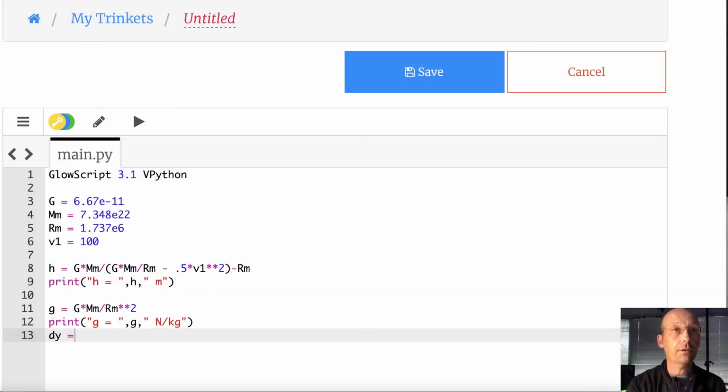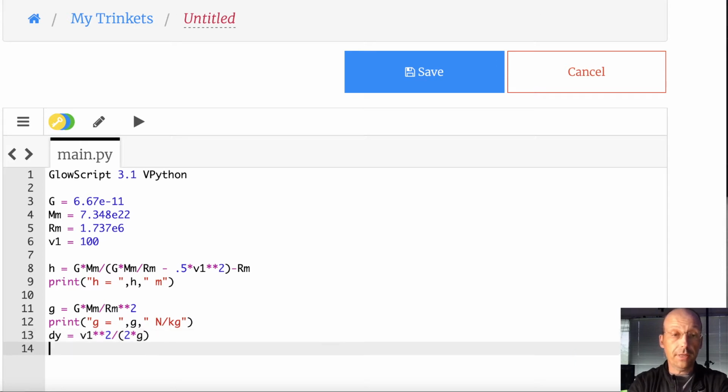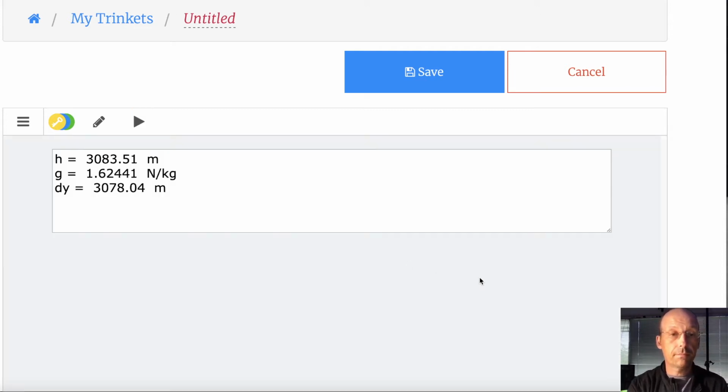I need to switch here. Okay, so I'm going to just type in my equation, v1 squared divided by 2 times g. Print that. Print dy. I'm going to call it dy, meters. Let's see how those two numbers compare. So you see what I get here.